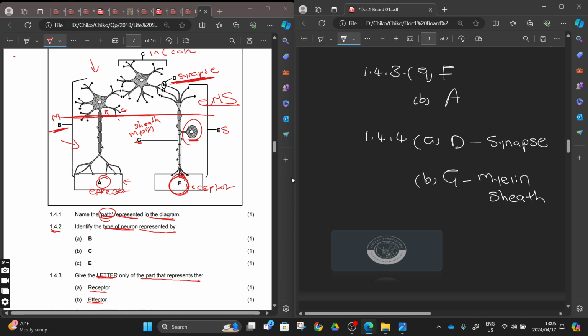So this is how they can give you even the reflex arc or reflex action. They can provide it like this, or they can provide the full reflex arc, right?